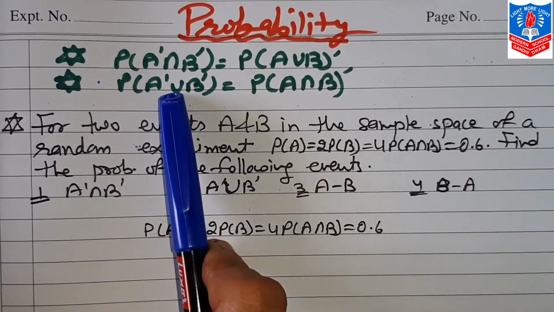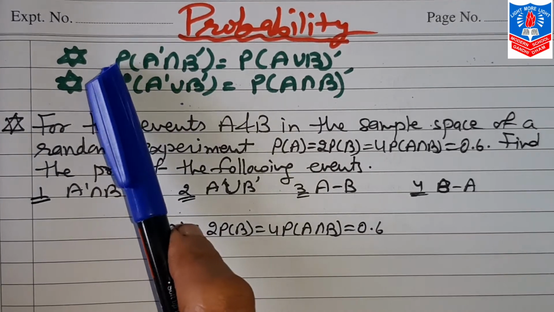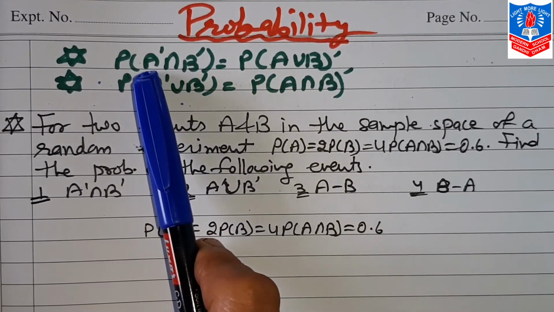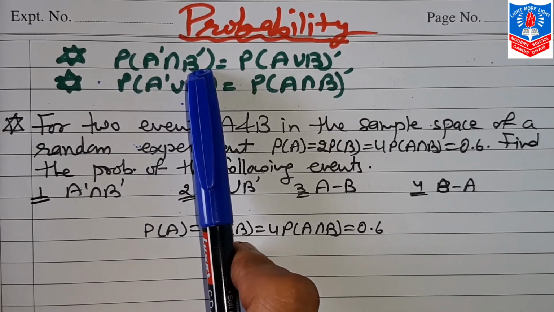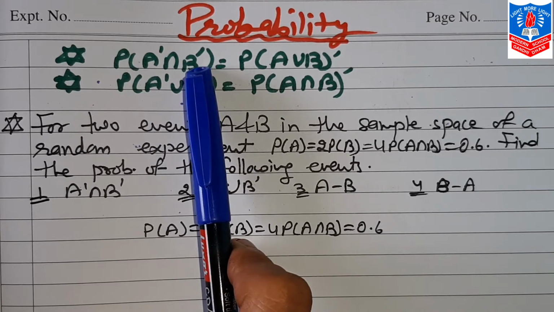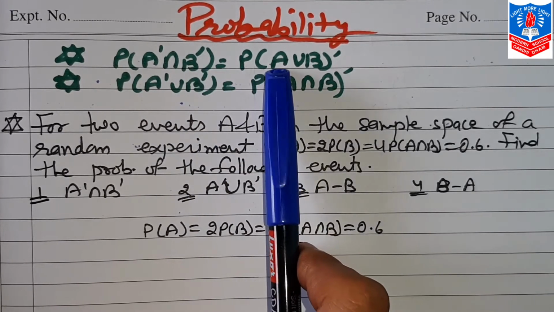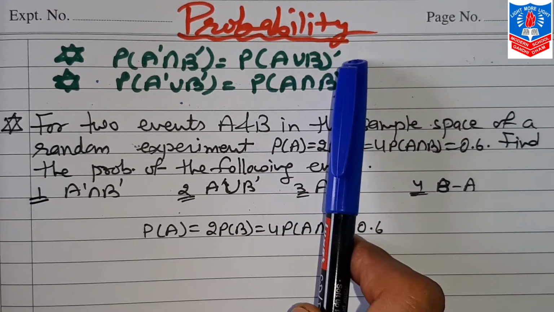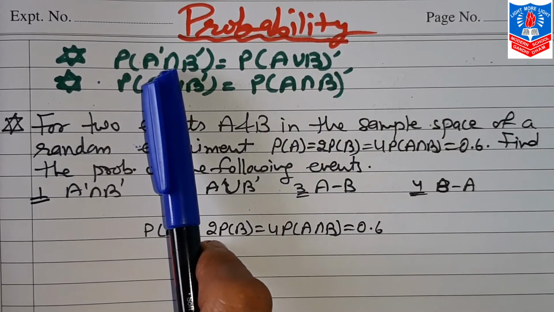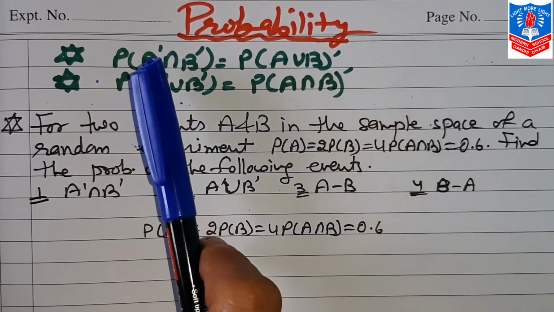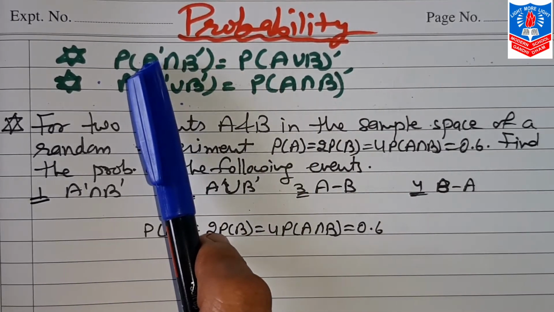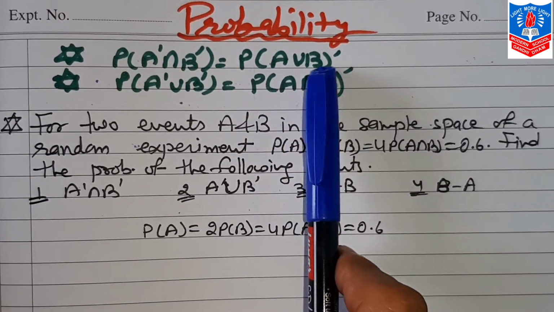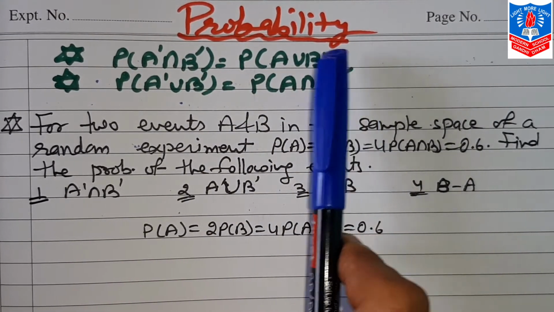Here are these two equations. First, probability of A dash intersection B dash, that is complementary of event A and complementary of event B, intersection of that is always equal to probability of A union B whole dash, that is A union B is complementary. See, here it is intersection, here it will be union. Here complementary of A and complementary of B. Here common, that is A union B is complementary.